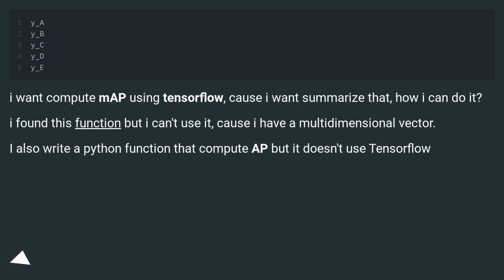I found this function but I can't use it, because I have a multi-dimensional vector. I also wrote a Python function that computes AP, but it doesn't use TensorFlow.